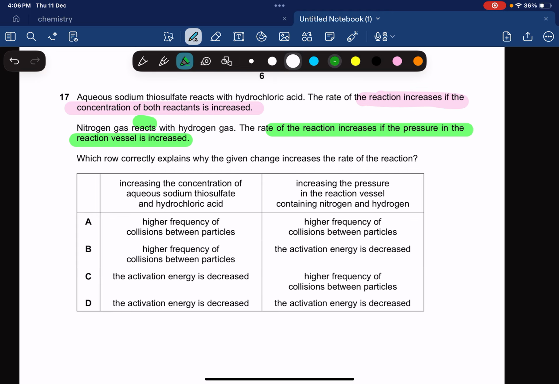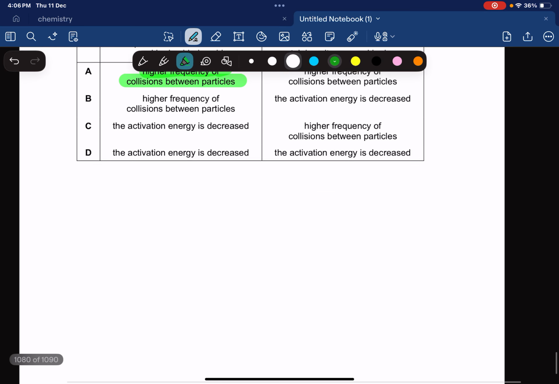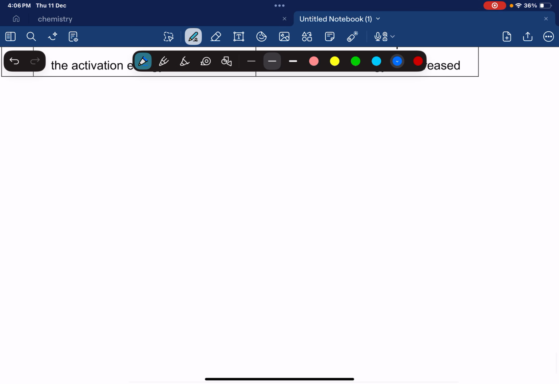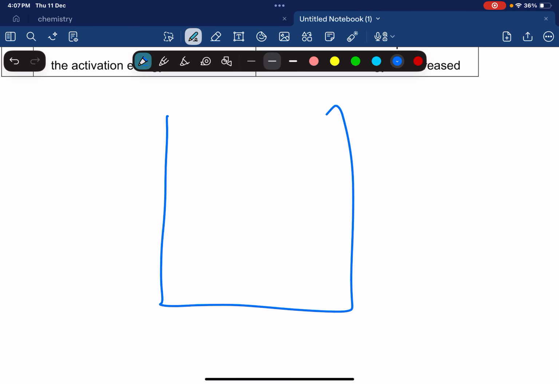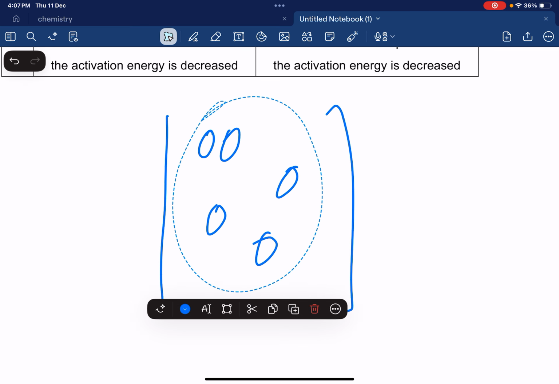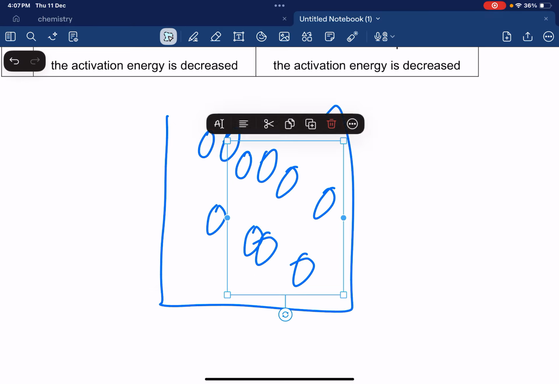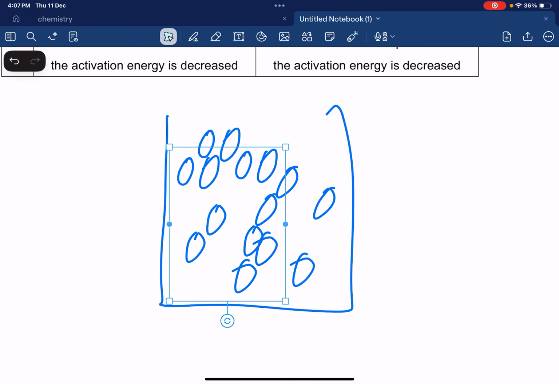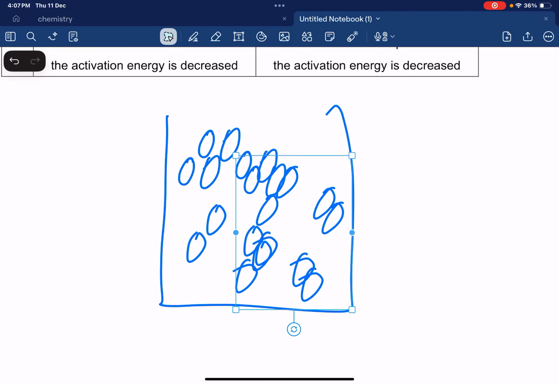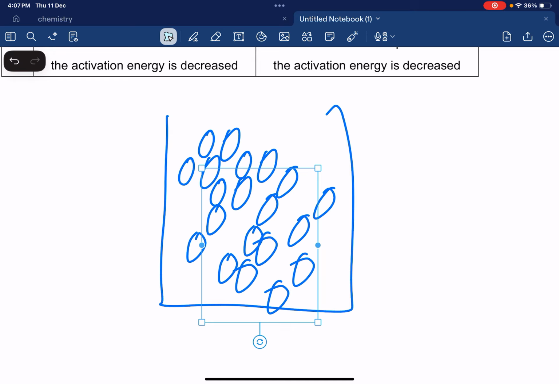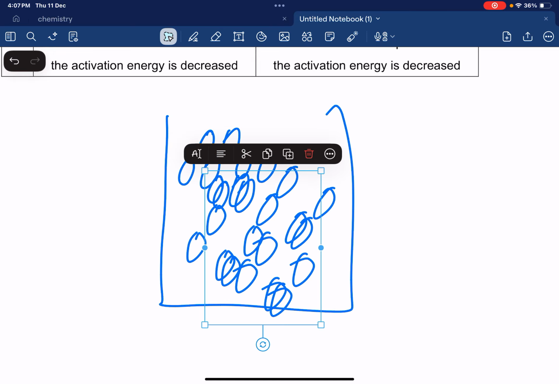So if you increase the concentration, there is going to be a higher frequency of collisions. Increasing concentration, what does it mean? It means that you have a beaker and initially you just had these many particles, but when you increase the concentration, what are you doing? You're increasing the number of particles. And when you increase the number of particles, what do you expect? Now I increase the concentration, I increase the number of particles. See it for yourself. What effect does increasing particles have?